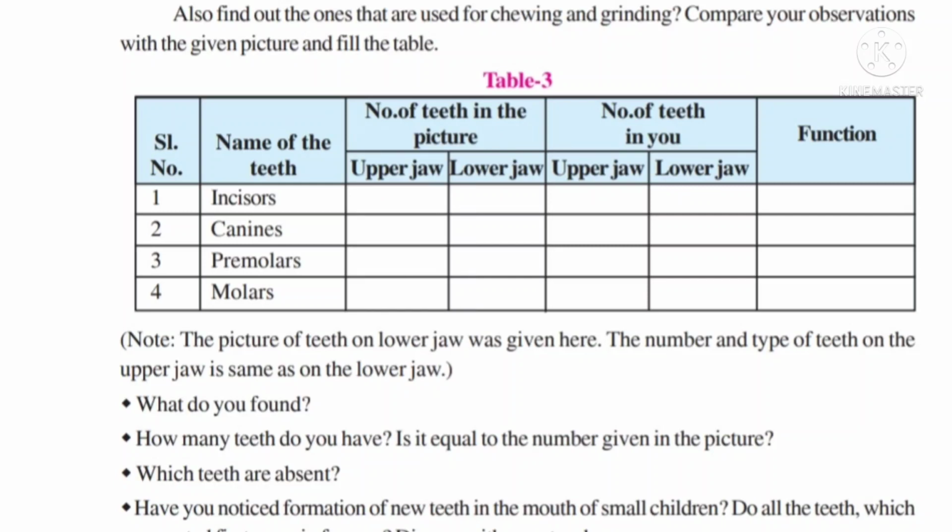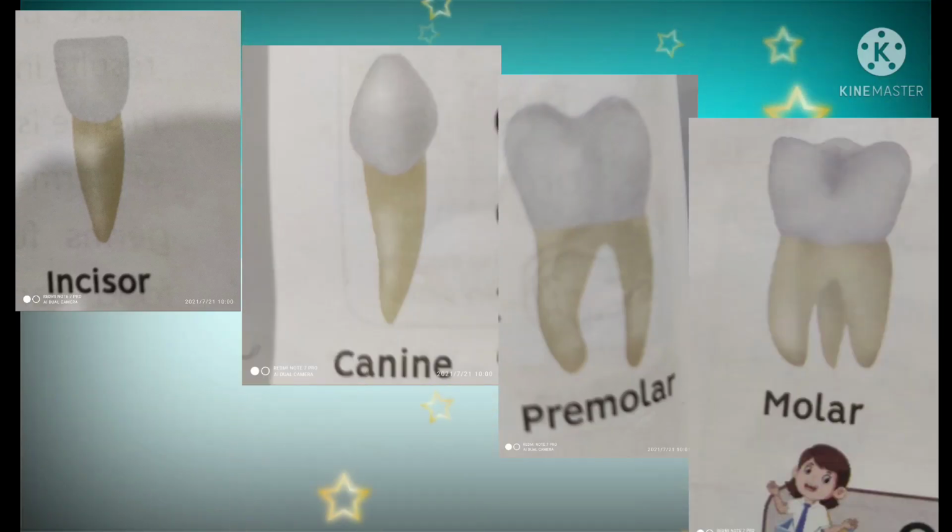Okay, children. Now we are going to types of teeth. Here we have mainly 4 types of teeth. That is incisors, first one incisors, second one canines, third one premolars, fourth one molars.